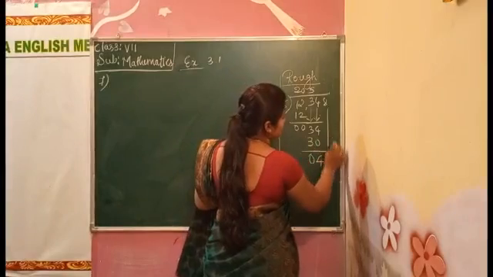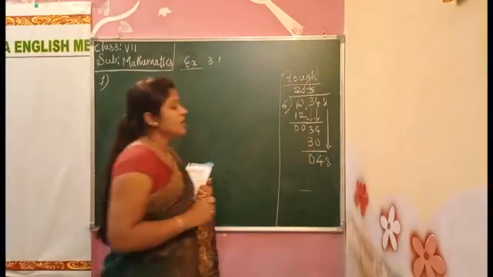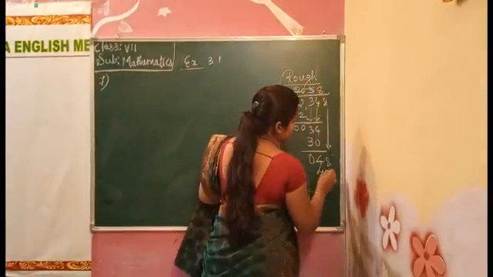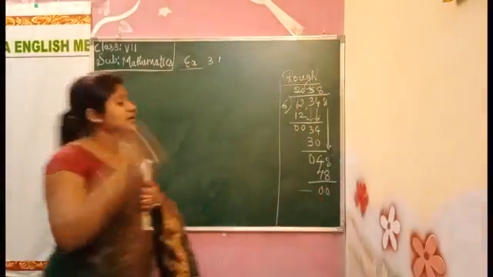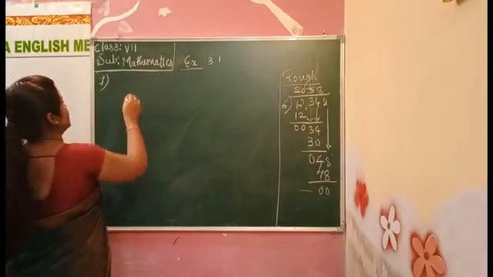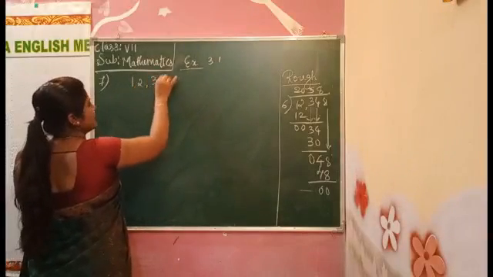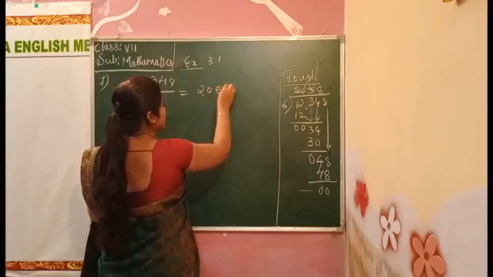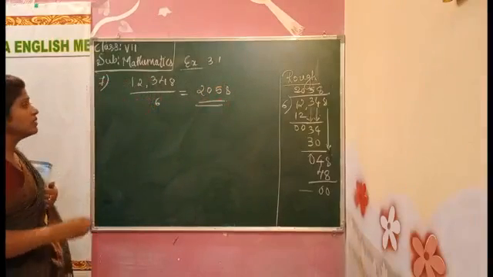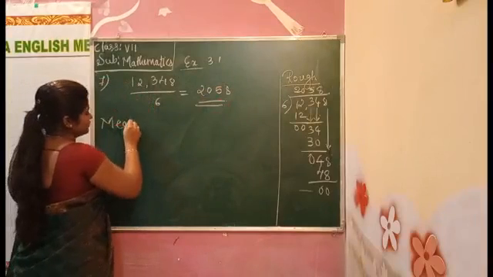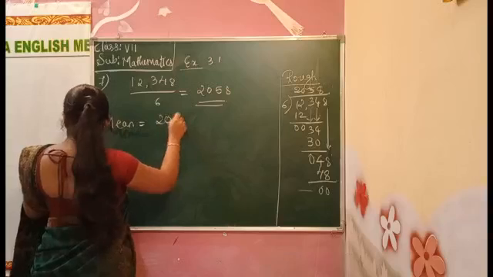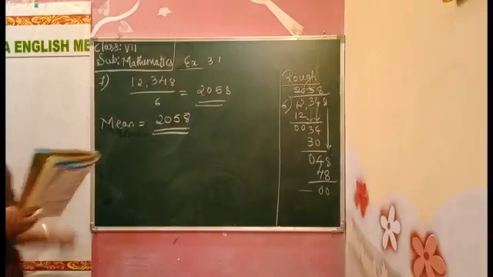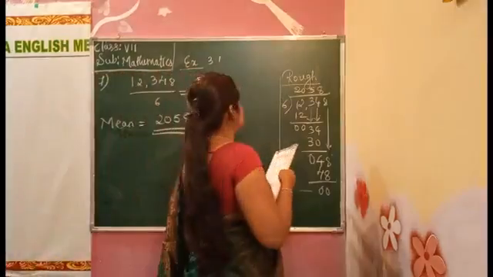Again I will take down 8. 6 how much are 48? 6 eights are 48. So it is completely divided. So 12,348 divided by 6 we got 2058. Yes, this is our mean. Mean is equal to 2058. The school enrollment for the 6 years is 2058. Okay, this is the answer, children.